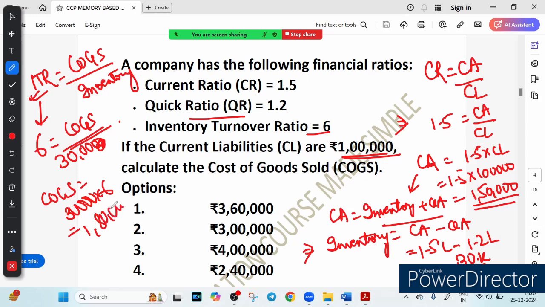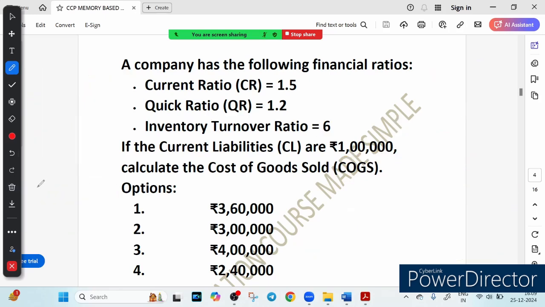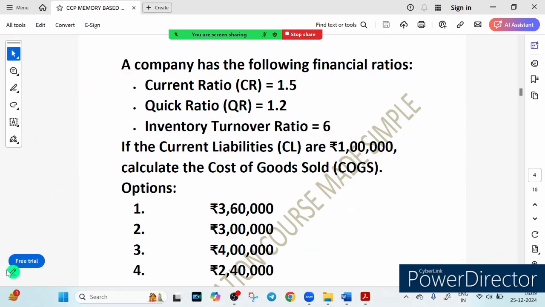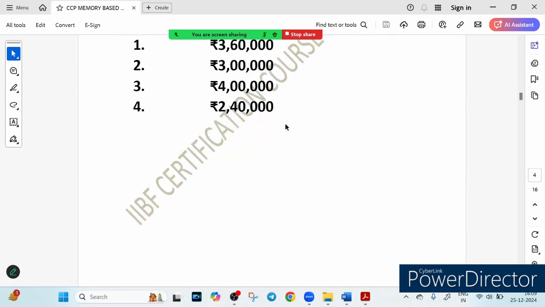1,80,000. So I think there is no option here, but suppose there is a fifth option here, that is 1,80,000. So that would be the correct answer, right? 1,80,000. Okay, so hopefully you have understood this particular concept. Inventory turnover ratio, how to calculate this COGS, this is how you have to do it.